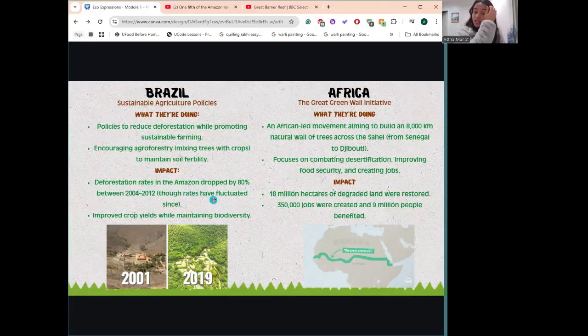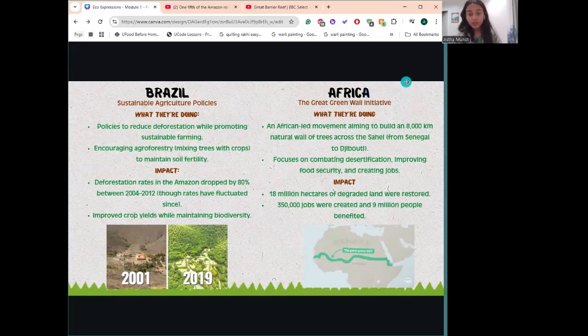We can see this as a positive ramification of how increased awareness of this issue is resulting in less deforestation and we're preserving this forest. And though rates have fluctuated, there's an overarching decrease. And then improved crop yields while maintaining biodiversity. So there's more food available while biodiversity is also preserved, as a result of agroforestry.